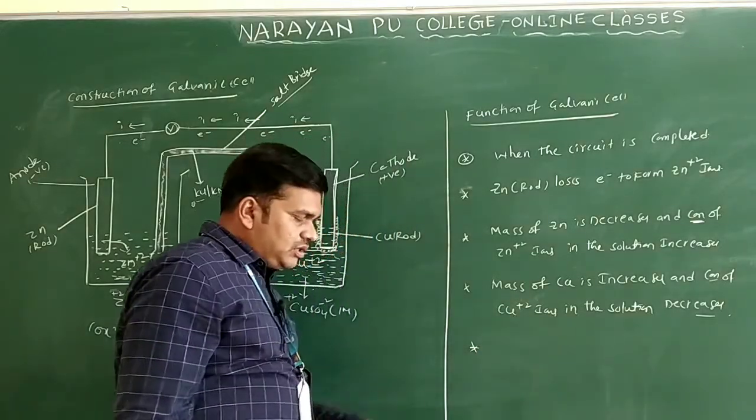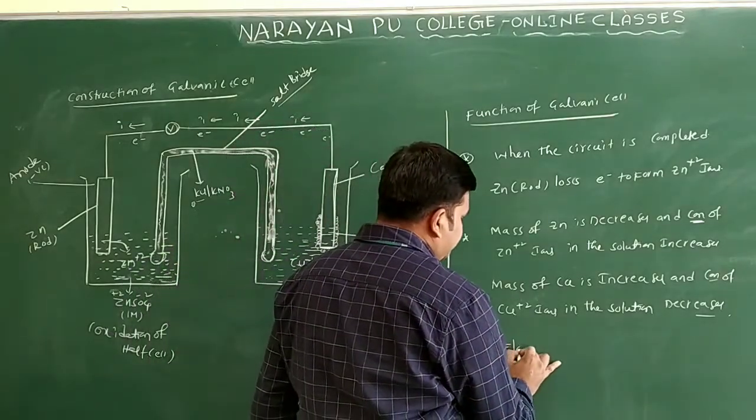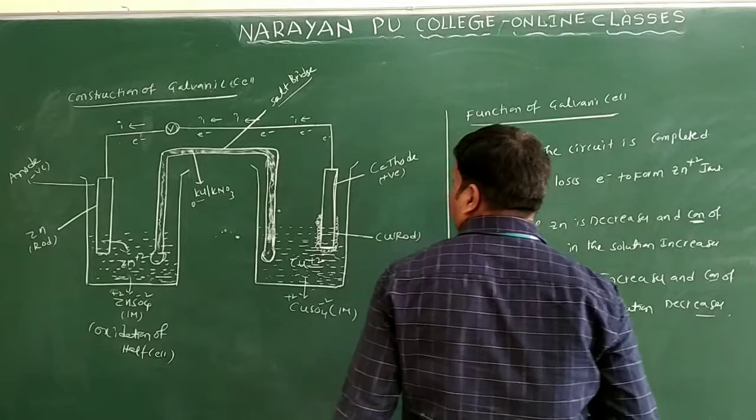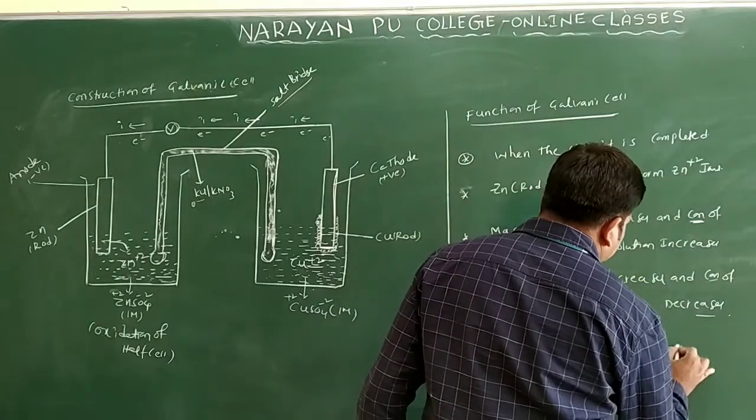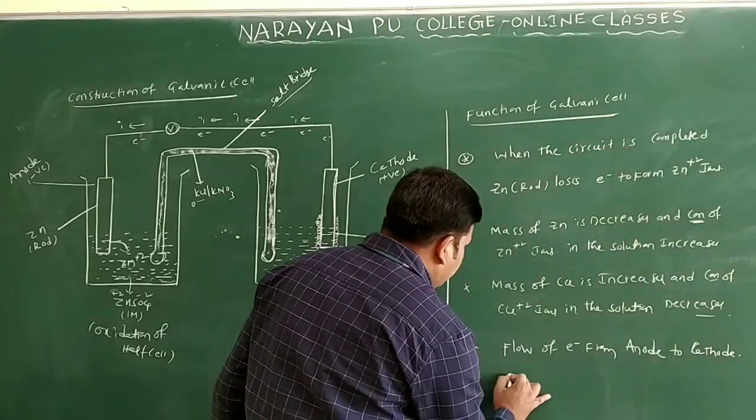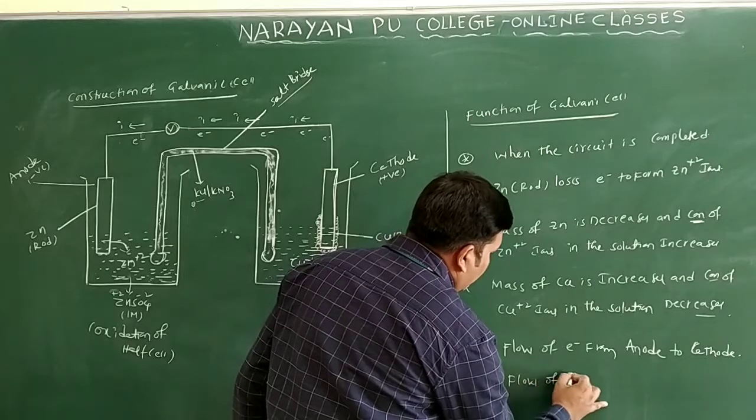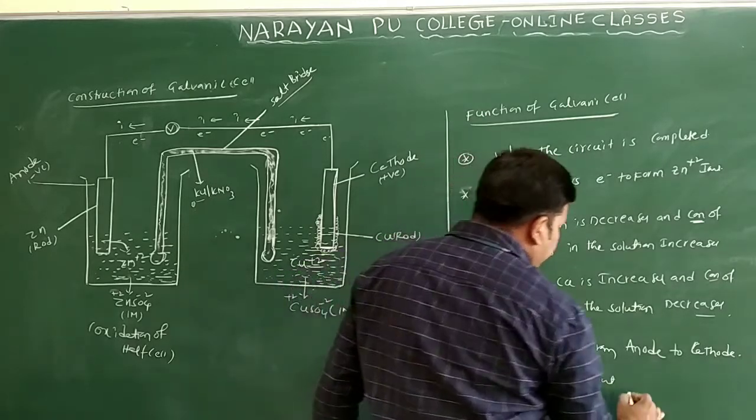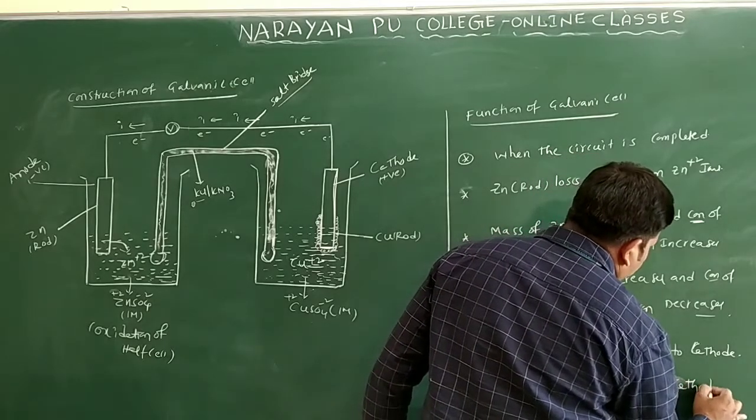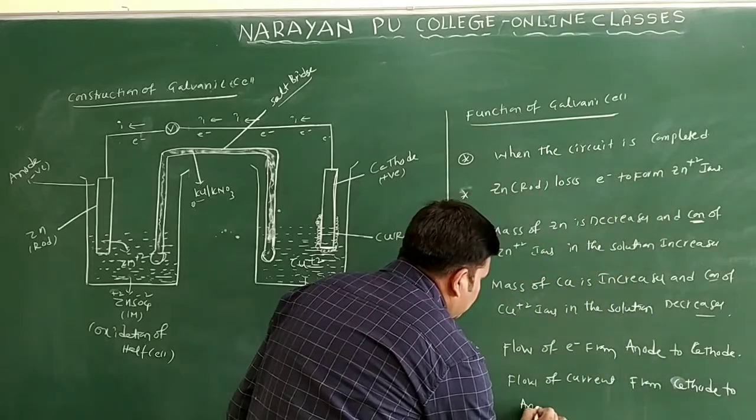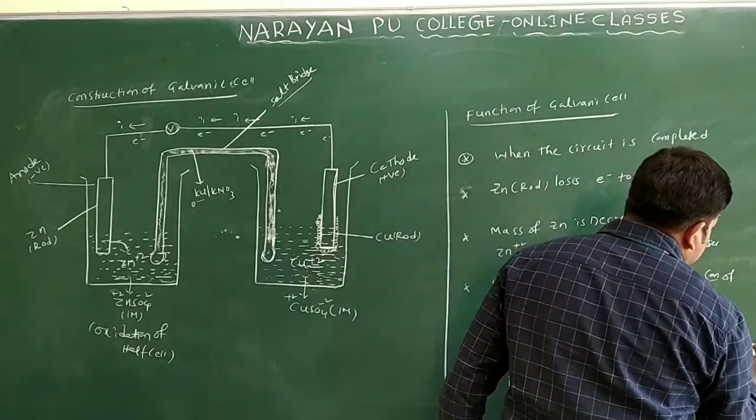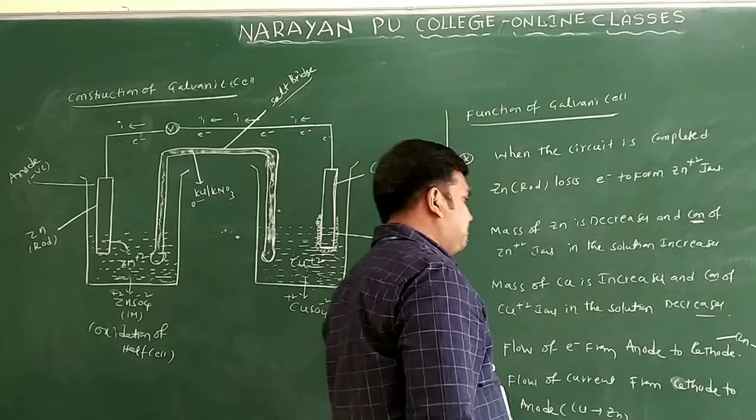Now I want to write one point here: flow of electrons. Flow of electrons takes place from anode to cathode only. And flow of current is opposite to the electrons. Flow of current is from cathode to anode, or you can write copper to zinc only. And electrons flow from zinc to copper only.